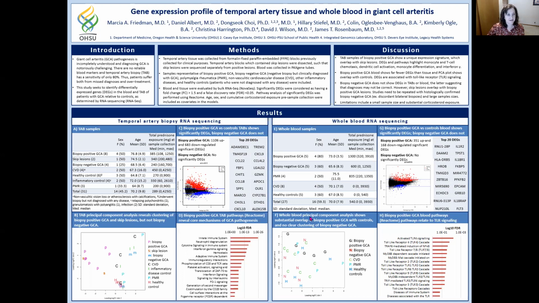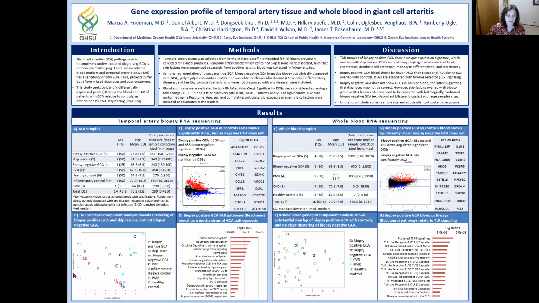These are our results. For temporal artery biopsy samples, the first thing you'll notice is that these patients do have substantial corticosteroid exposure at the time of sample collection. That's true for whole blood samples too. However, we have 8 biopsy-positive sections, 2 skip lesions, 4 biopsy-negative GCA cases, and various control groups.